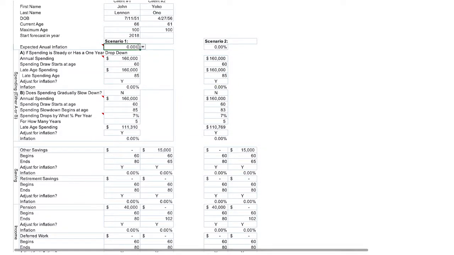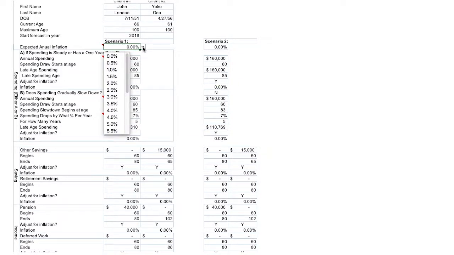We can put in expected annual inflation. I like to keep it at 0 inflation, but that's my personal preference. We can put how much money somebody is spending, what age they start spending at, and does their spending change at a late age or not. Some people like to use a lower late age spending, some people don't. You can also use gradual late age spending at a certain age. Their spending will drop by 7% per year for a few years, and it goes down to 110,000, just different ways to drop spending over time.